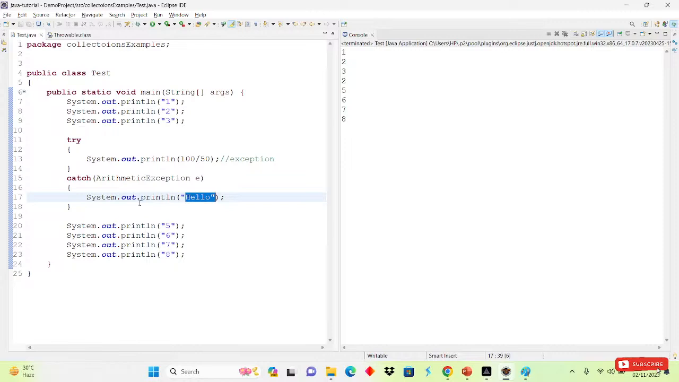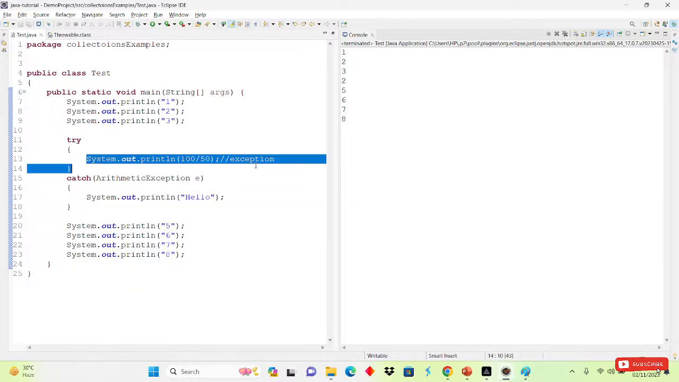Why is it not printing hello? It will come to the catch block only when an exception occurs in the try block. Otherwise it will not come to the catch block, it will ignore the catch block. If an exception occurs, only then will it come to the catch block. This is all about the exception and error, and the first thing is the try and catch block. This is the basic one. These are all basic things.